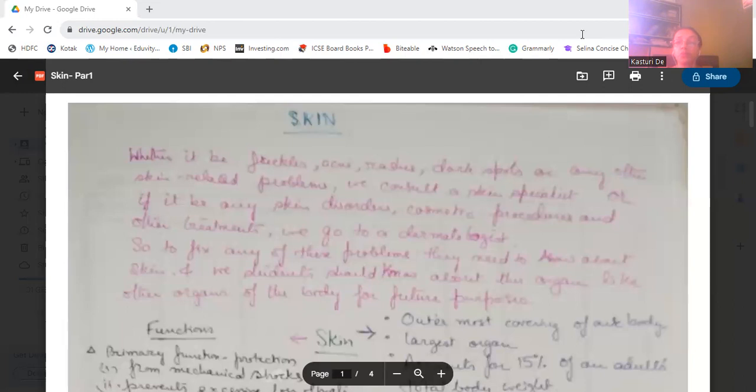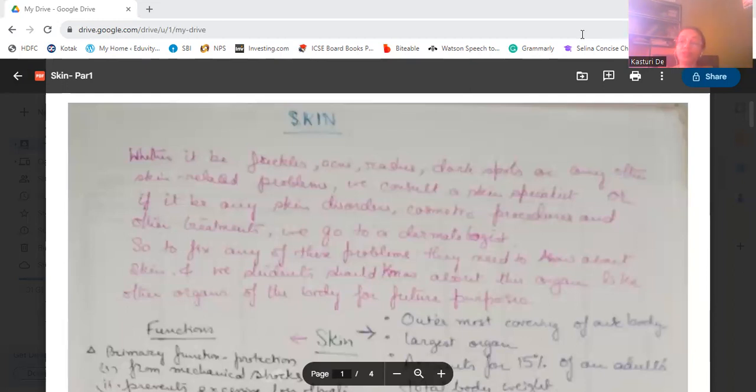Okay, so come back to the topic, that is skin. We have seen on our skin sometimes freckles, sometimes rashes, acne, sometimes dark spots, and many other skin related problems. We have also seen some white patches on the skin. For these, we consult a skin specialist, a skin doctor, for any skin disorders or cosmetic procedures and other treatments. We also consult a dermatologist. He or she is also a skin doctor.